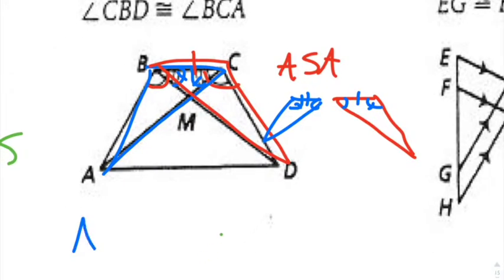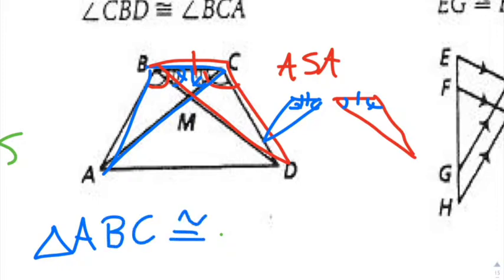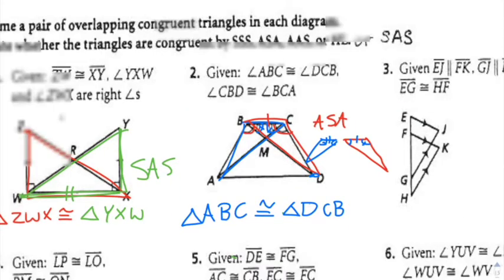So let's get the order right. We're going to go triangle ABC. And then that'll be congruent to, make sure you go in the corresponding order, so we have to start with D over here on this side. So D, C, and then B. And therefore, those two triangles are congruent.